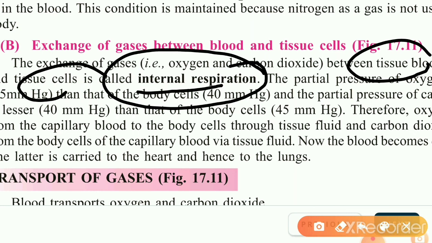Now we will discuss in the next topic how the transportation of gases takes place. Thank you.